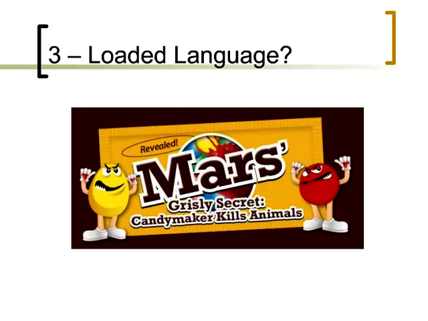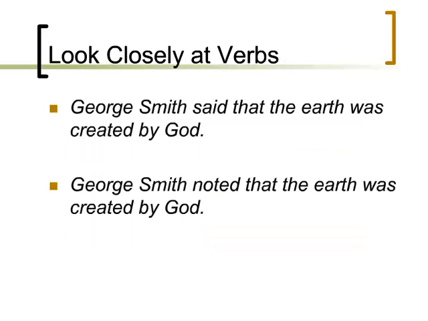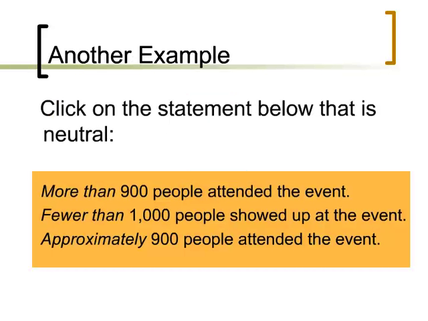Inflammatory language like that shown in the illustration here is an obvious indication of source bias. Other word choices can influence our perceptions in more subtle ways. In the first example, the verb said is neutral. In the second example, the verb noted implies that this statement is factual.